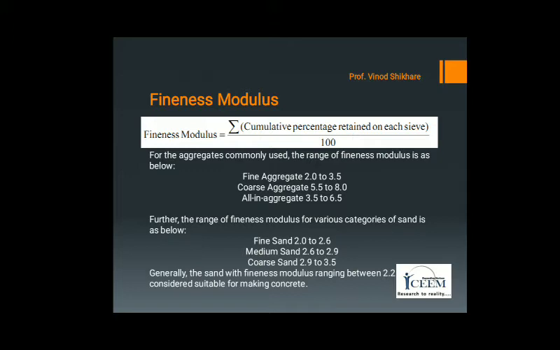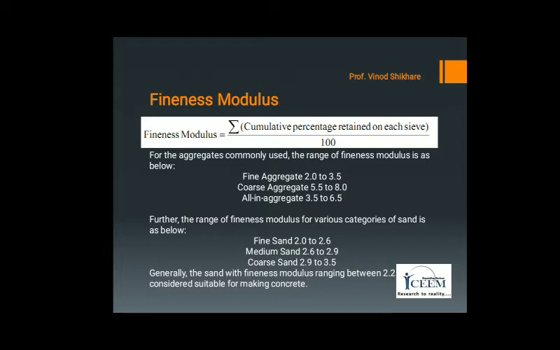For coarse aggregate, it is 5.5 to 8, and for all-in aggregate, the range of fineness modulus is 3.5 to 6.5. The range of fineness modulus for various categories of sand, that is fine aggregate, is also classified in three classes. First is fine sand, second medium, and third is coarse sand.